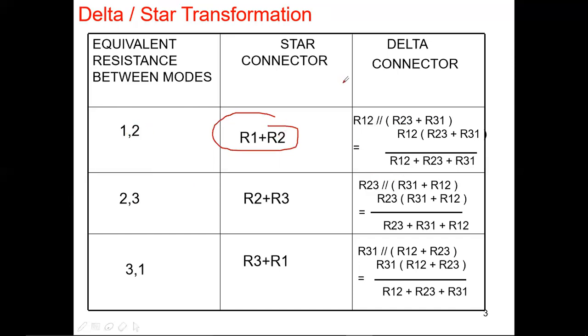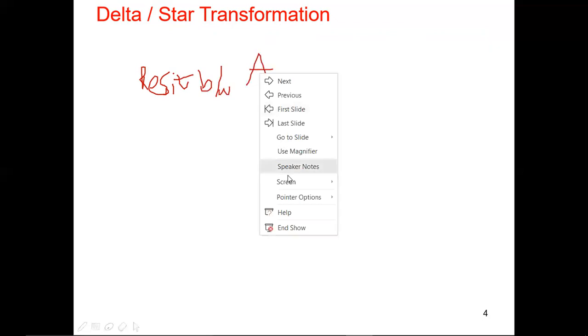What I need to write here is this: resistance between A and B, or here I am taking 1 and 2.